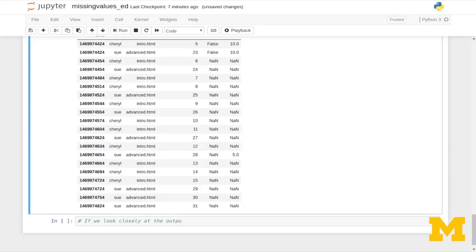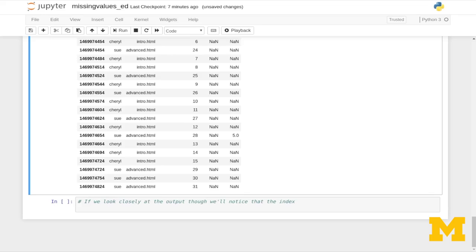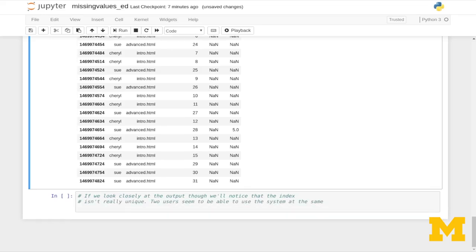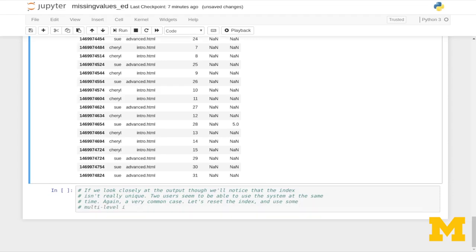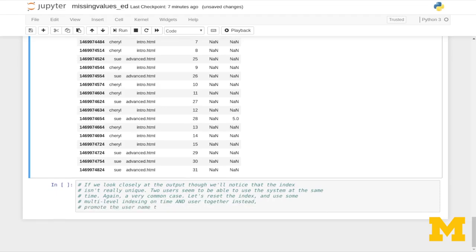If we look closely at the output, though, we'll notice that the index isn't really unique. Two users seem to be able to use the system at the same time. And again, this is actually a common case. So let's reset the index and use some multi-level indexing on time and user together, and promote the username to a second-level index to deal with the issue.